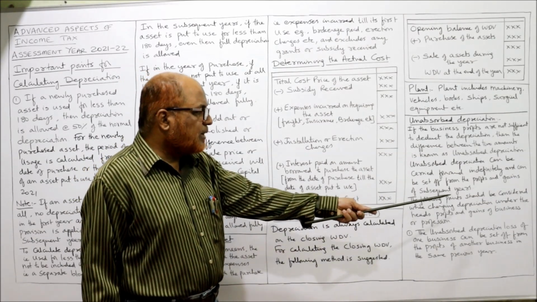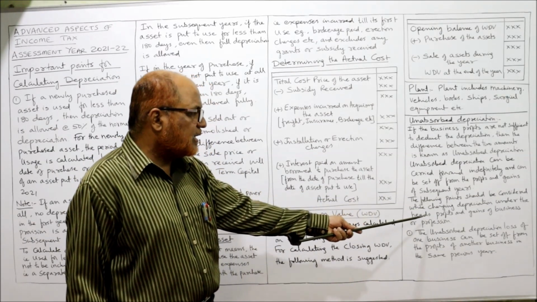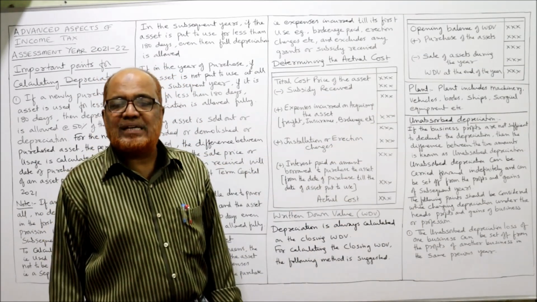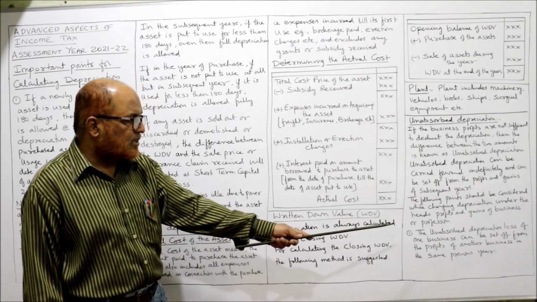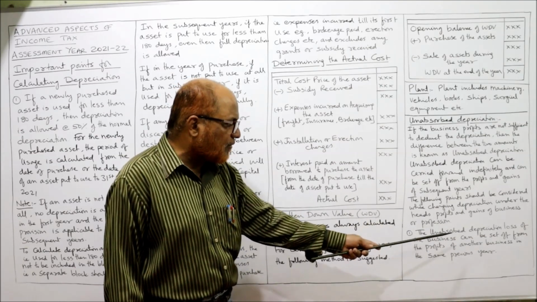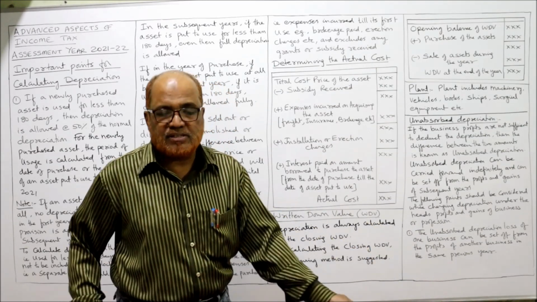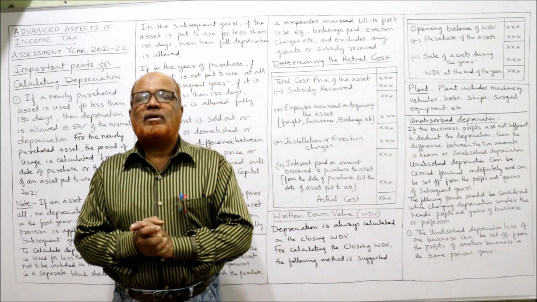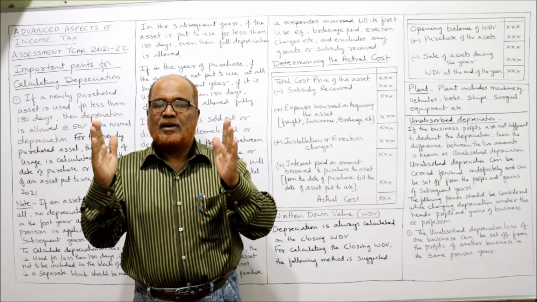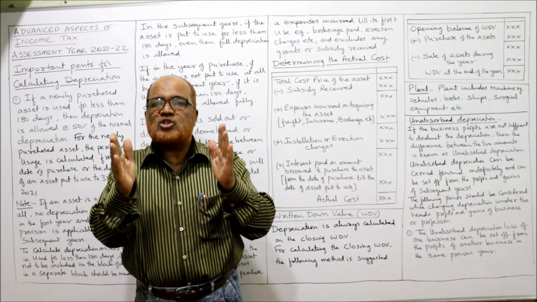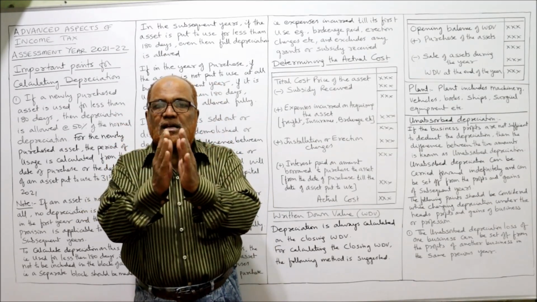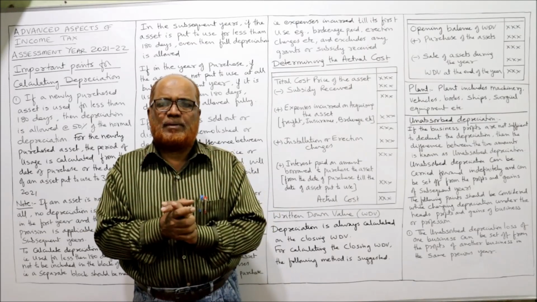Now, the following points should be considered while charging depreciation under the head profits and gains of business and profession. So what are the points regarding this unabsorbed depreciation according to the provisions of the Income Tax Act? First one, the unabsorbed depreciation loss of one business can be set off from the profits of another business in the same previous year. The first rule given by the Income Tax Act is, if a person is having two businesses, suppose one textile manufacturing business, another cement manufacturing business. Textile and cement, these are the two separate businesses the same assessee is having.